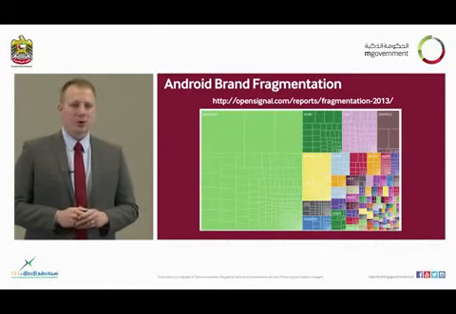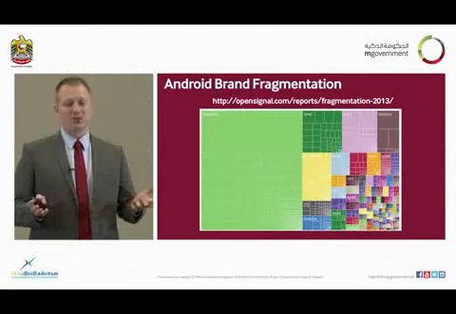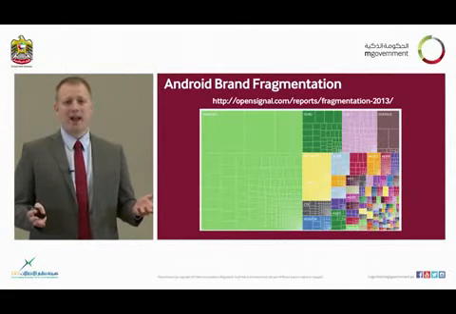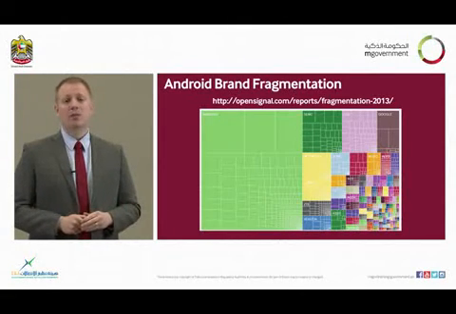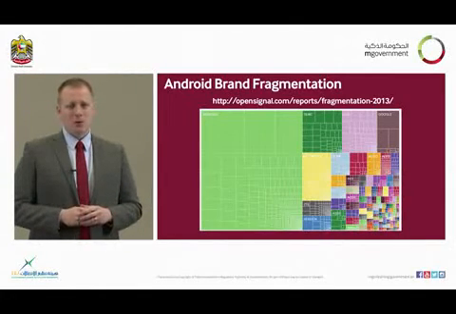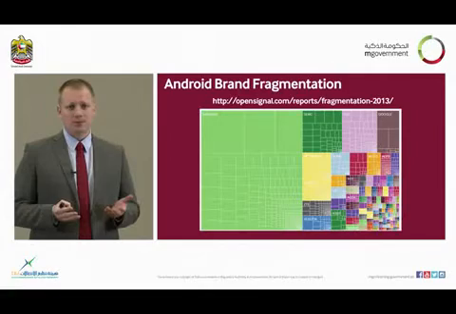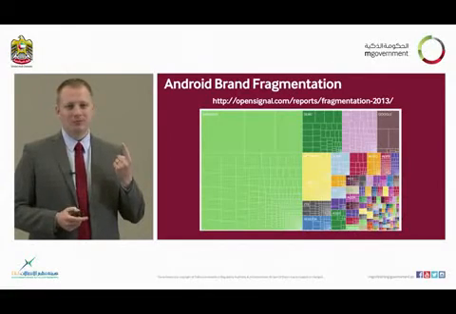If we take a look at who is producing Android devices, we can see that a considerable amount, over half in fact, of the Android devices out there are coming from Samsung, with a few other manufacturers here and there. Whereas, how many different manufacturers are making iPhones? Just Apple.